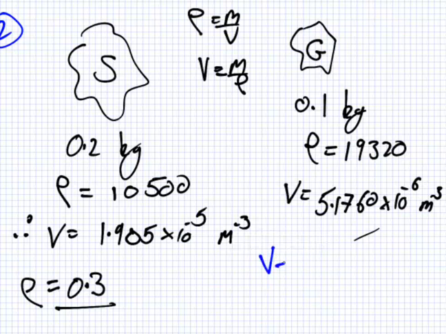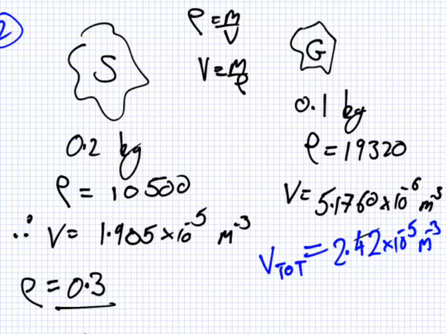So when you mix these together, the density of the mixture is the mass of the mixture, which will be 0.3, divided by the volume. So I need to get the total volume by adding these together.